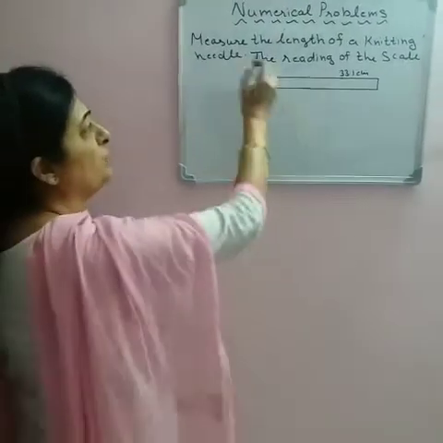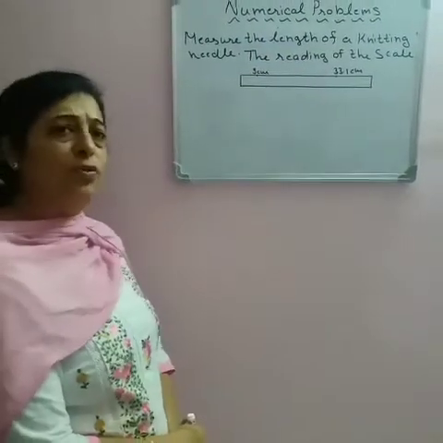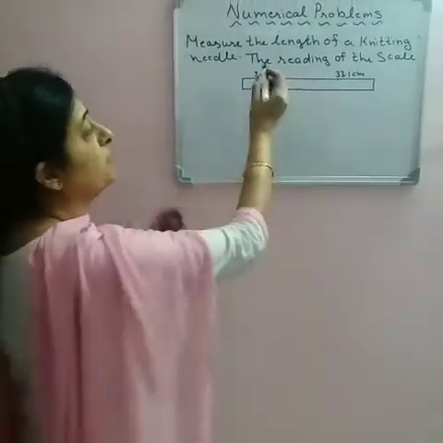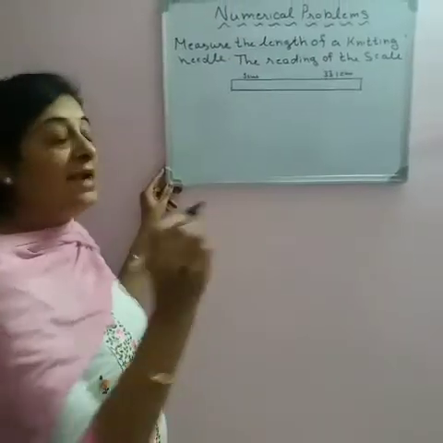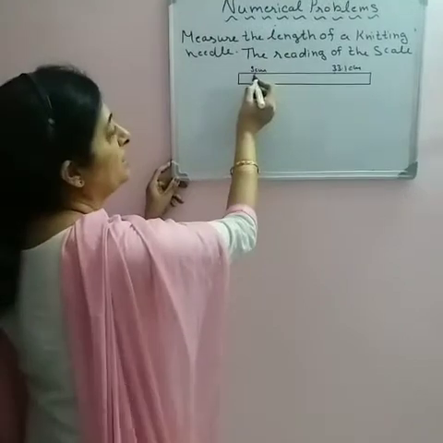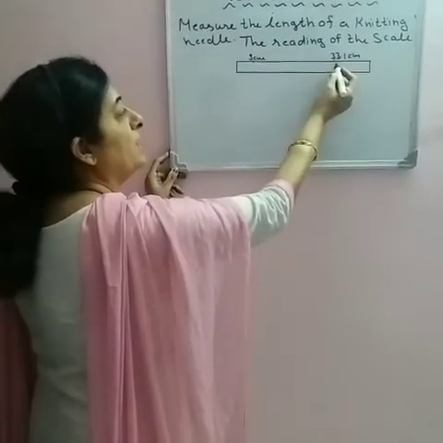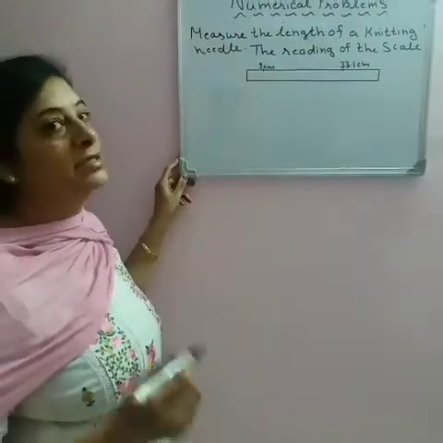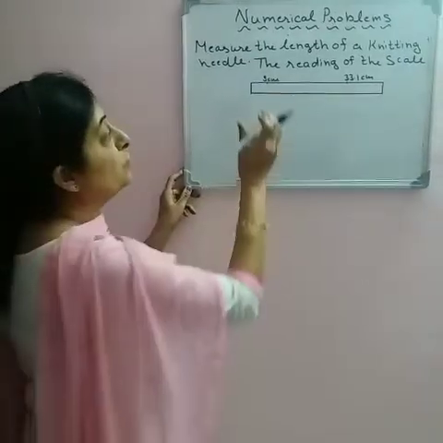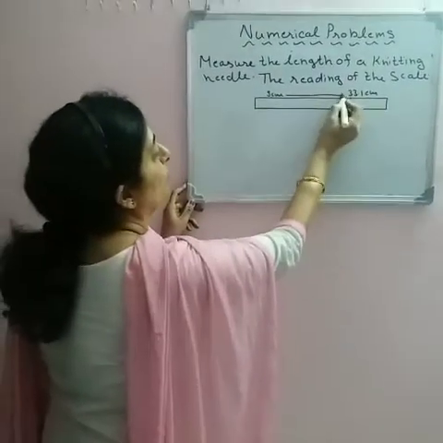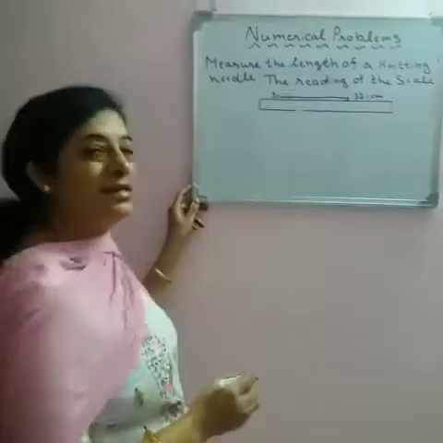Yes, we have to find the length of a knitting needle from the reading of the scale. At one end it is 3 centimeter and on the other end it is 33.1 centimeter. So we have to find what the length of the knitting needle is. So let us find out.